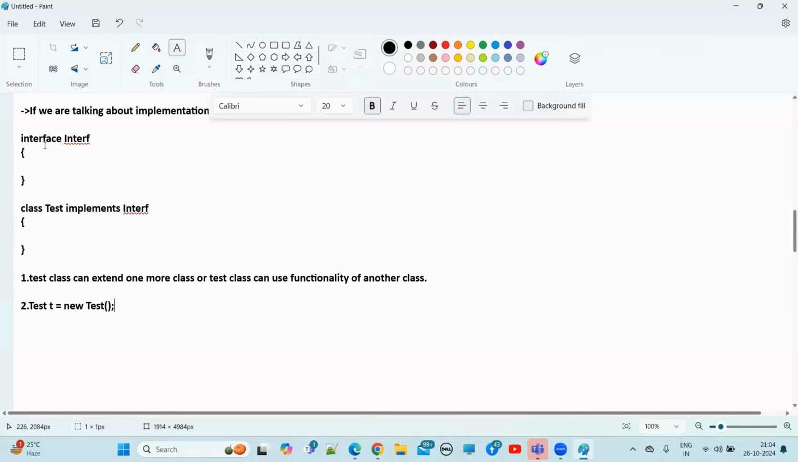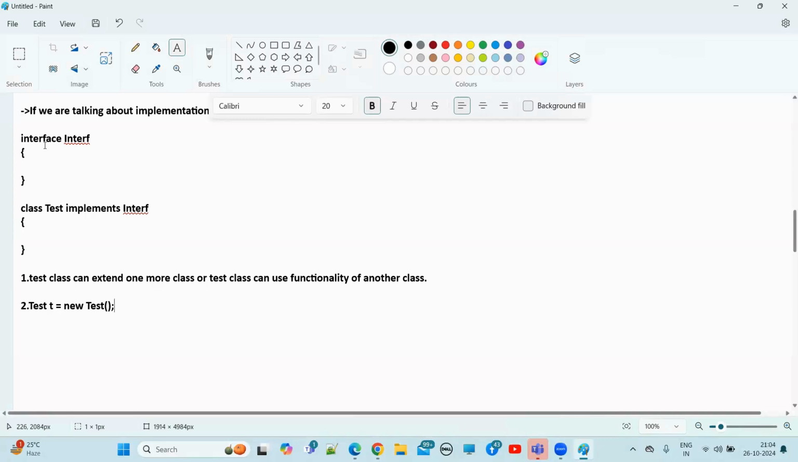Hey JVM, please call the zero argument constructor. If you place the zero argument constructor, then that constructor will be invoked. If you have not placed any zero argument constructor, then the compiler will place one zero argument constructor, right? That compiler placed zero argument constructor will be invoked by JVM, right? All these things we already discussed. So now here one constructor will be executed. Which constructor? Test class constructor, right?